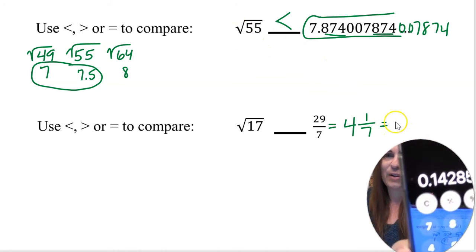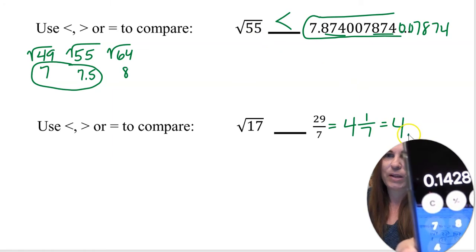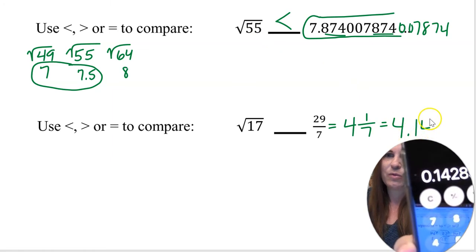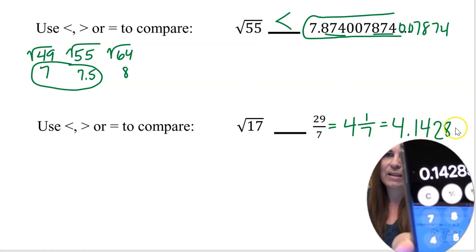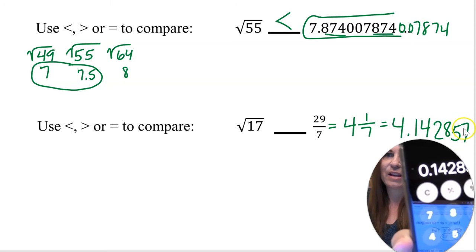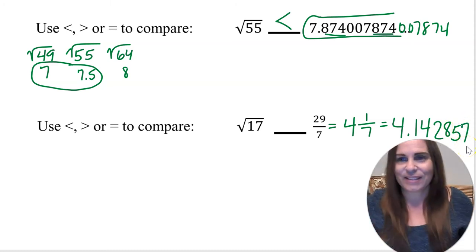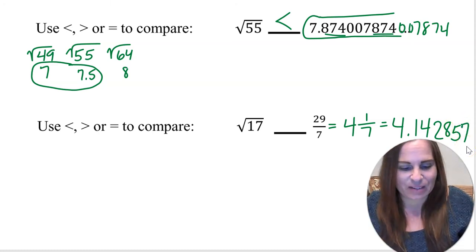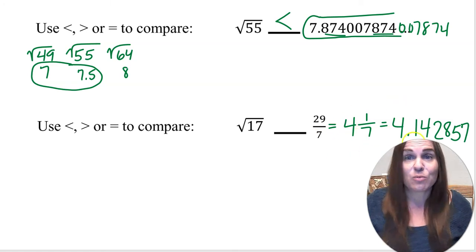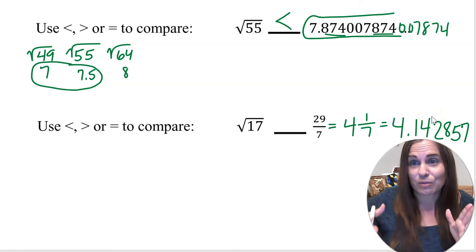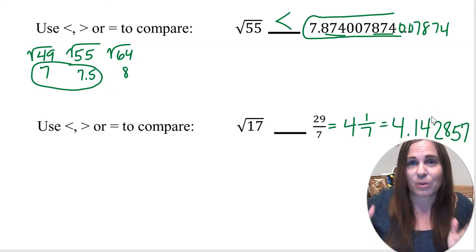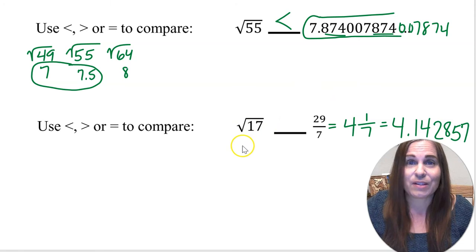So I'm going to write 4.14285. I'll round there, I'll stop. It keeps going, right? But it is rational. The decimals for the sevenths take a long time to repeat, but they do eventually repeat, so they are rational. All right, and then we look at the square root of 17.